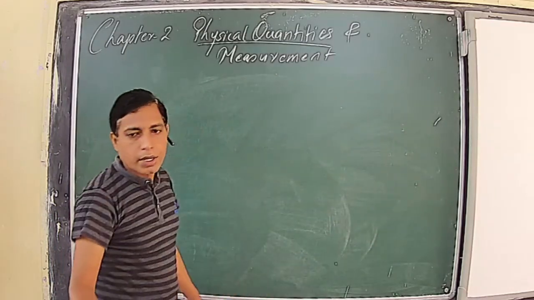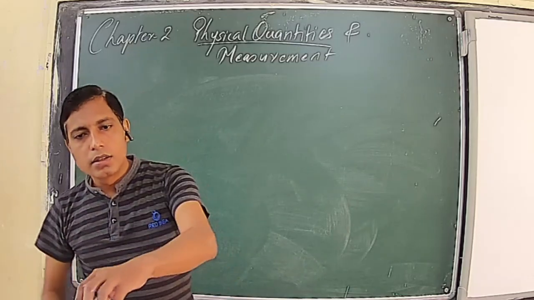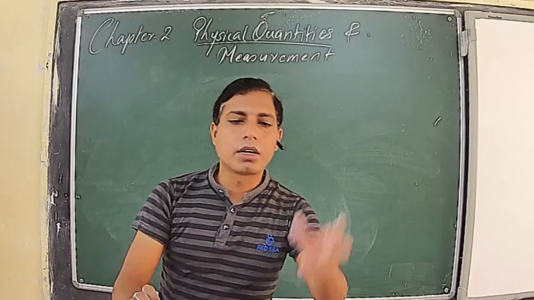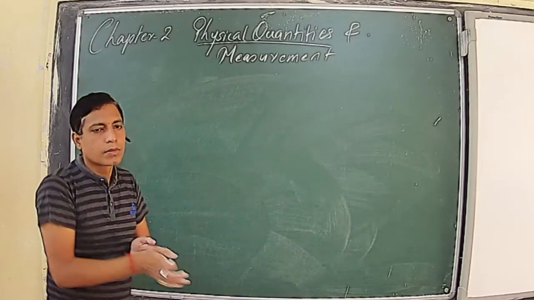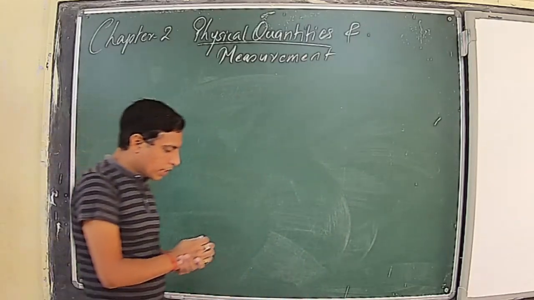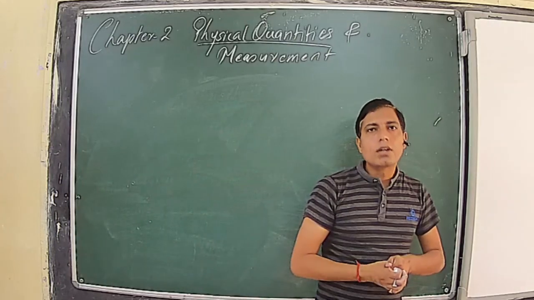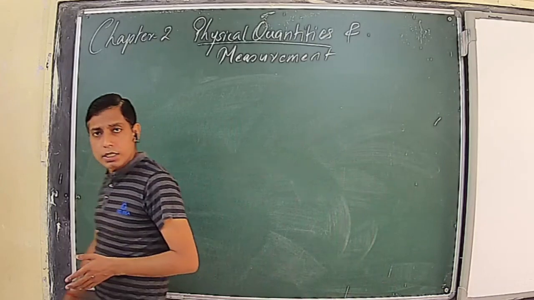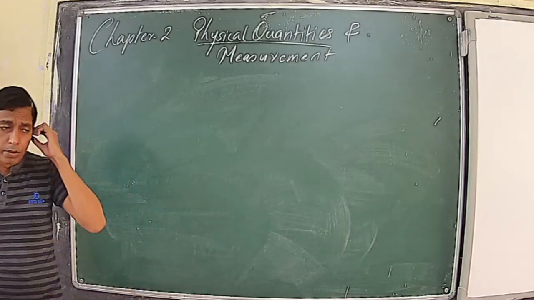Now come to the next topic. Measurement of density of liquid. For measuring the density of liquid, what will we do? Same method, the formula will be the same. Density is equal to mass contained per unit volume.